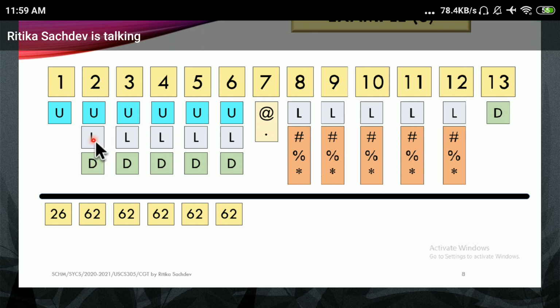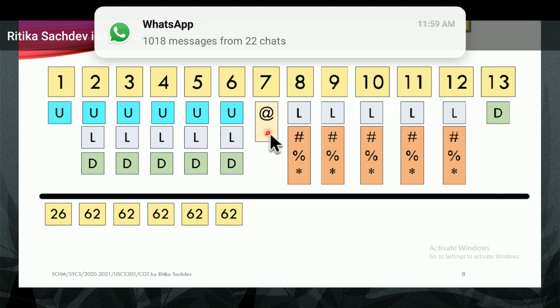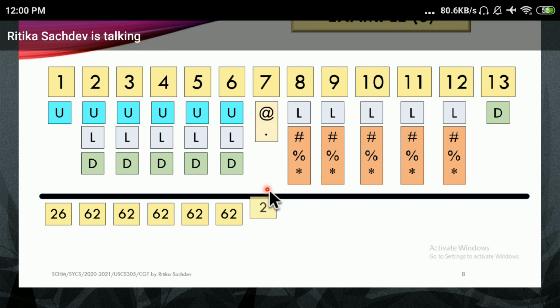So uppercase 26, lowercase 26, and the digits. What is the cardinality of the set of characters at position 7? It is only 2. Similarly, at position 8, lowercase letters are 26, and then these three, so that becomes 26 plus 3, which is 29.